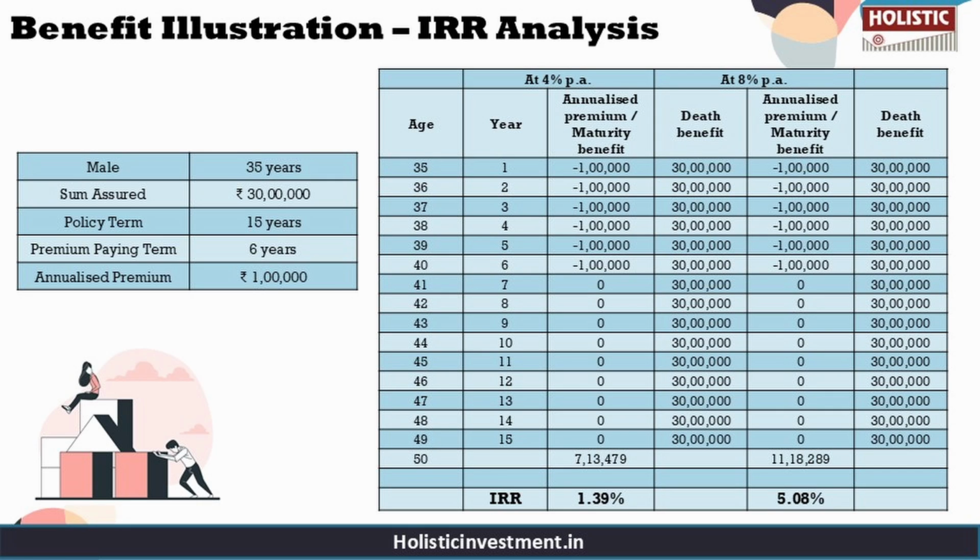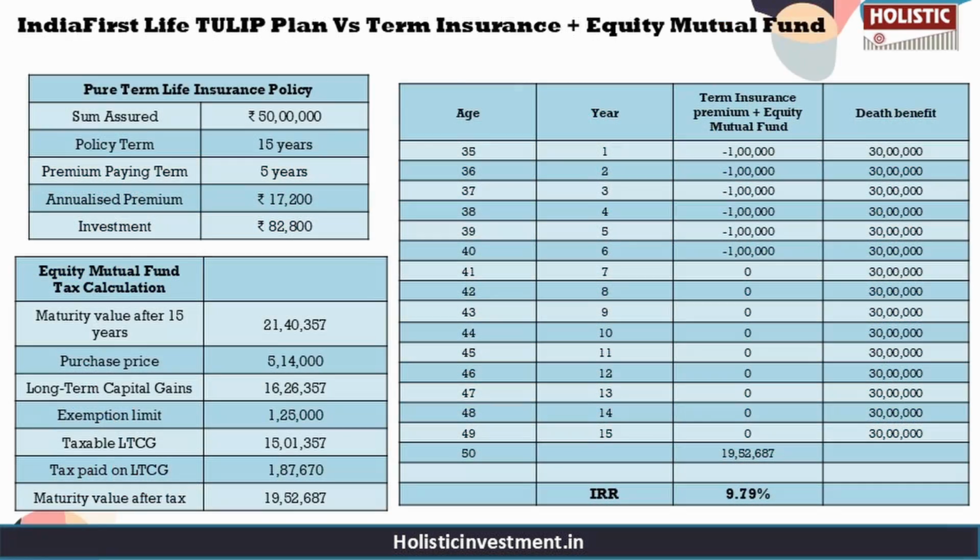But now, as we know that this policy is not giving us the desirable outcome that we need, let us move on to the comparative analysis part of the video. In the previous scenario, as you can see, this policy had a sum assured of 30 lakhs with an annual premium of 1 lakh. So we are going to split the 1 lakh by investing in insurance and investment separately just to see whether it can perform efficiently.